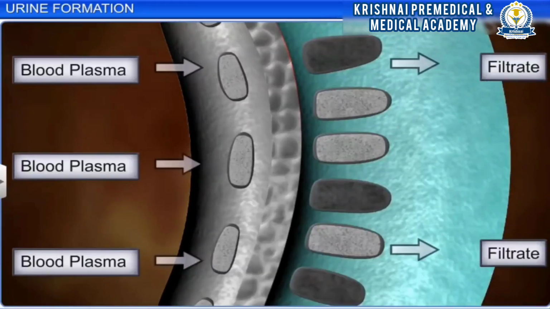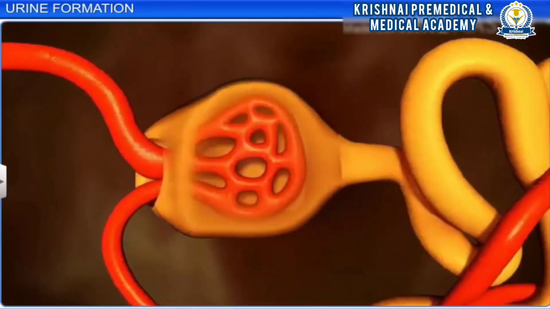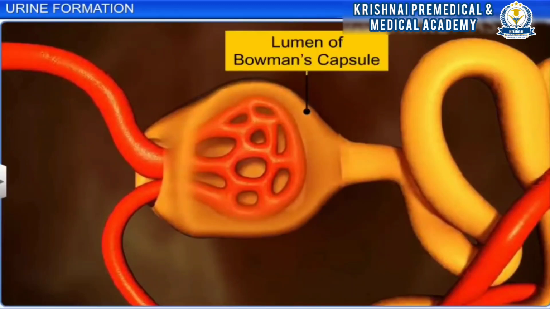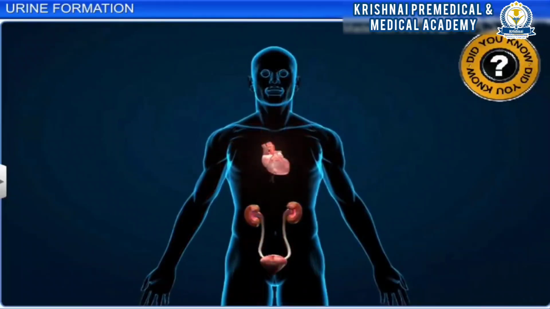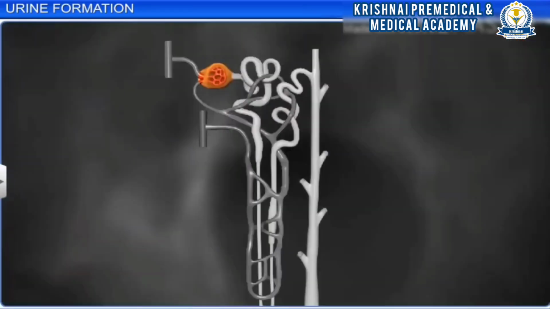These slits or membranes help in filtration of blood, and almost all constituents of the plasma except the proteins pass into the lumen of Bowman's capsule. This is the reason why glomerular filtration is known as ultrafiltration. Did you know that on average the human kidneys filter about 1100 to 1200 milliliters of blood per minute, which is about one fifth of the blood pumped out by each ventricle of the heart in a minute?